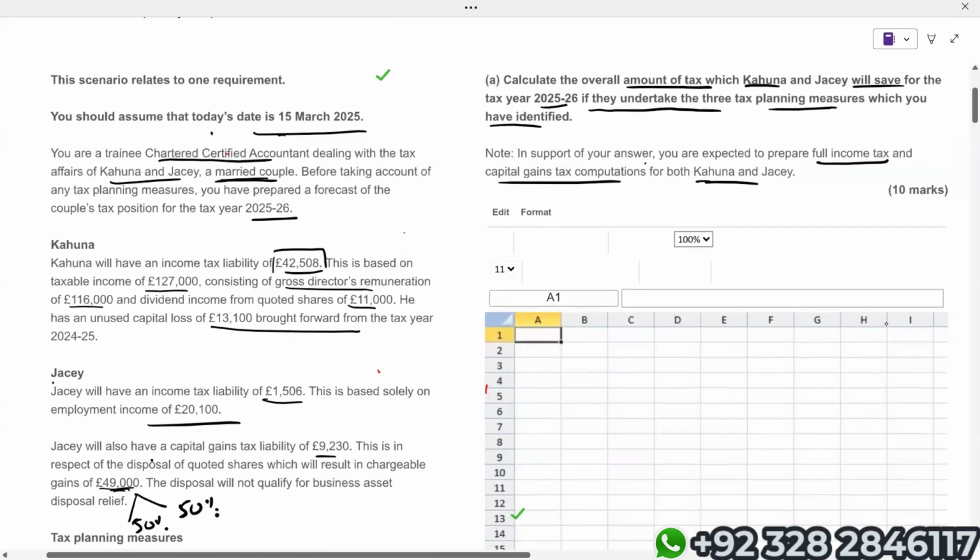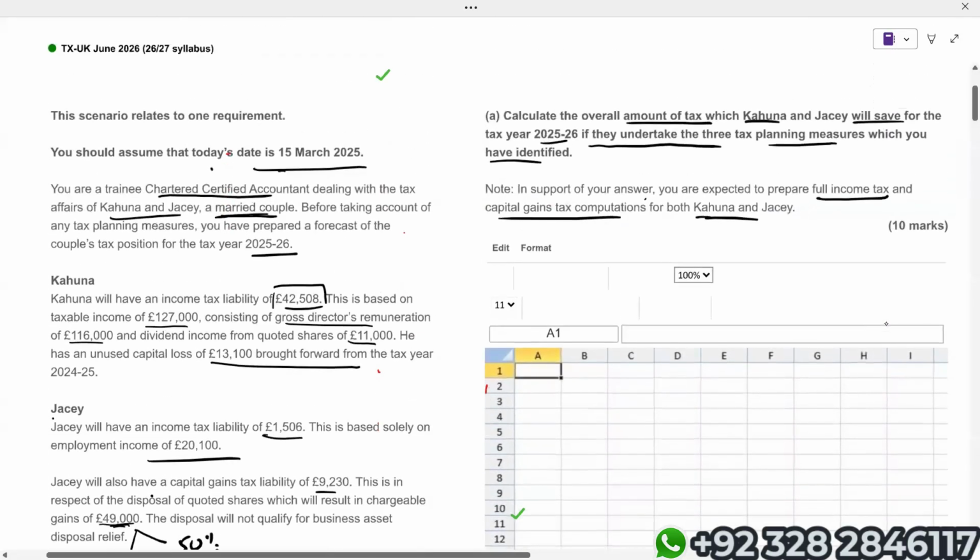First, we have to calculate the income tax liability for Kahuna. Then we will also calculate CGT for Kahuna. Then we'll do the same thing for Jacey. Just an idea, then I'll show you how to properly present this on the spreadsheet. But right now, let me just give you a little idea.